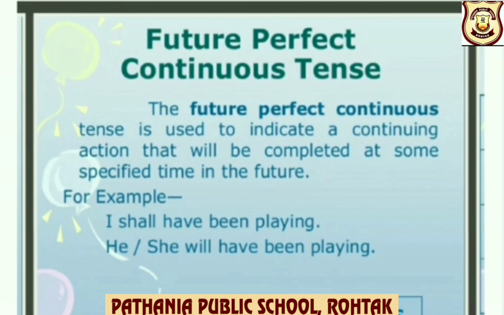Last is future perfect continuous tense. The future perfect continuous tense is used to indicate a continuing action that will be completed at some specified time in the future. For example, I shall have been playing. He or she will have been playing. So it is indicating a continuing action that will be completed at some specified time in future.